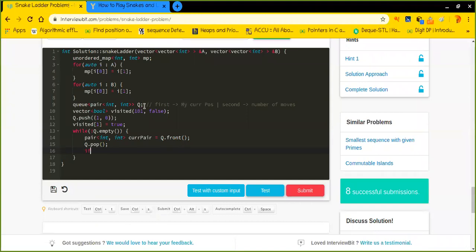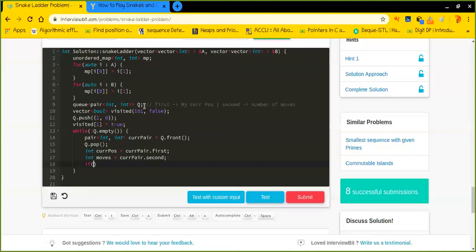So what I will do is, let me define the entities inside the current pair. The current pair contains the position, let's say current position. Current position is what? Current pair dot first, isn't it? And number of moves, how many moves did I need to reach here? That is current pair dot second, isn't it?